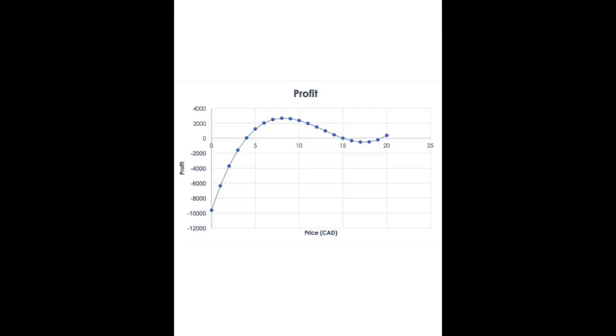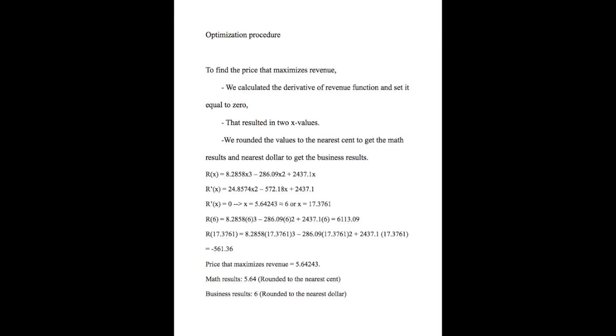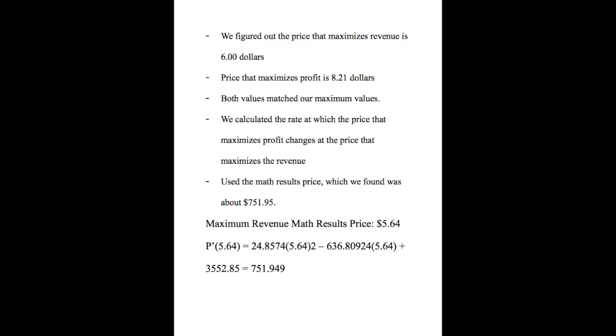To find the price that maximizes revenue, we calculated the derivative of the revenue function and set it equal to 0. That resulted in two x values. We rounded the values to the nearest cent to get the math results and the nearest dollar to get the business results. To find the price that maximizes profit, we calculated the derivative of the profit function and set it equal to 0. That resulted in two x values. We rounded the values to the nearest cent to get the math results and the nearest dollar to get the business results. We figured out the price that maximizes revenue is $6 and the price that maximizes profit is $8.21. Both values matched our maximum values.